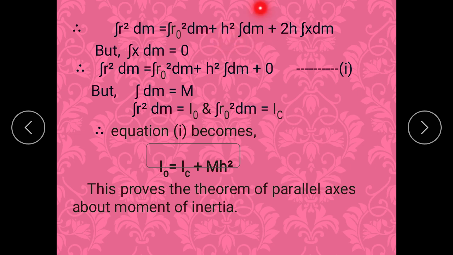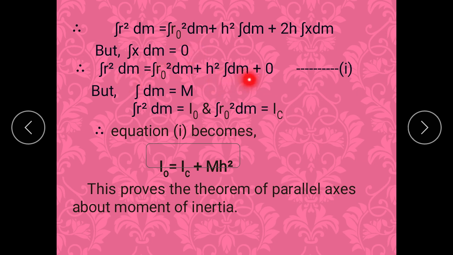Also 2h is constant, so we have taken it outside the integration. Now here you will find that the variable and the integration term are different. If we consider that the integration is over the mass, x will be constant in that case. So integration of constant must be 0, so integration x dm is 0.